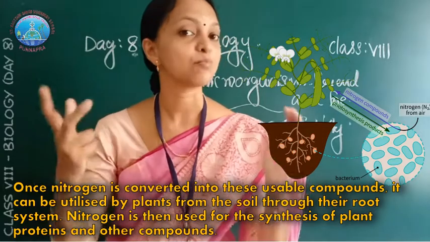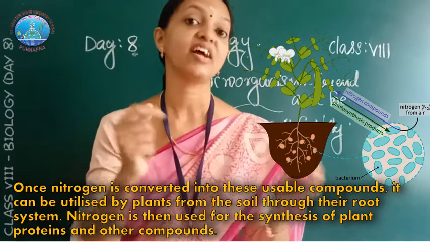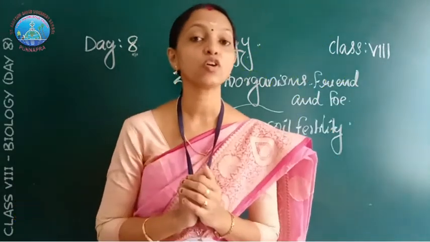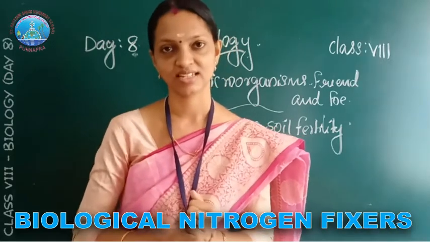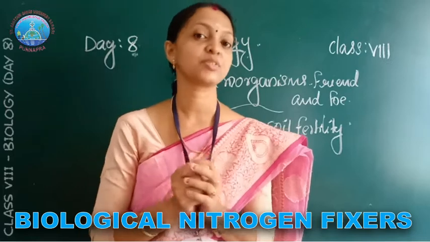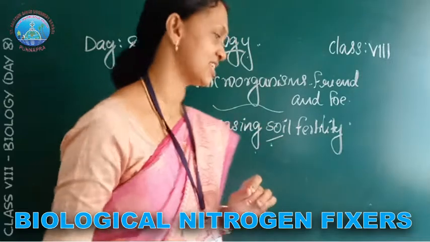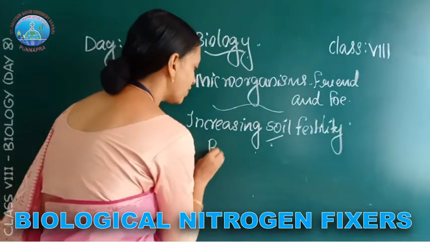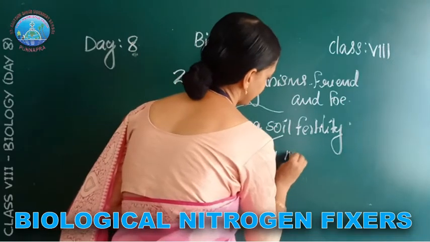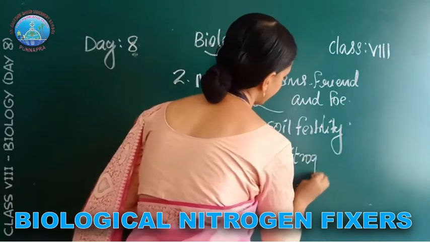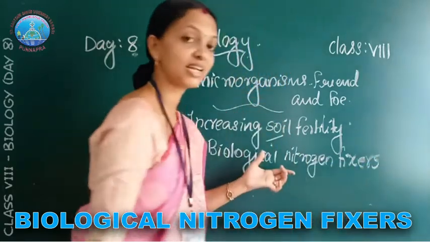These bacteria absorb atmospheric nitrogen and convert it into which form? Nitrate. These microbes are commonly called biological nitrogen fixers. Why are these bacteria called biological nitrogen fixers?